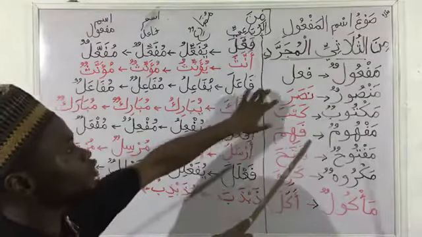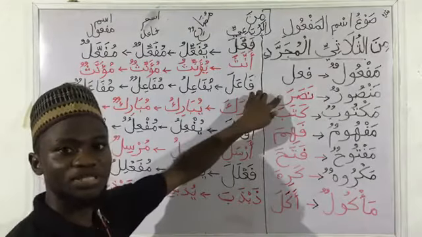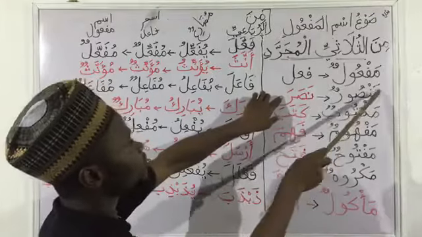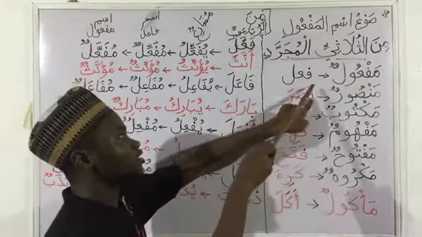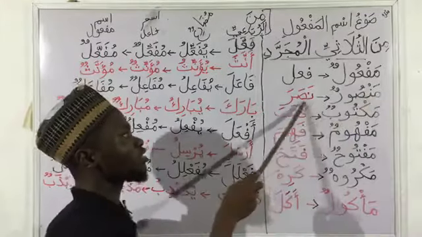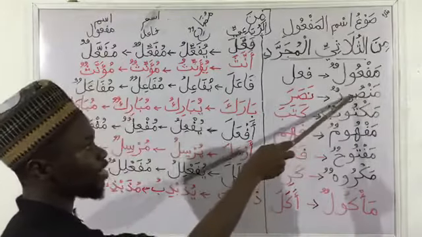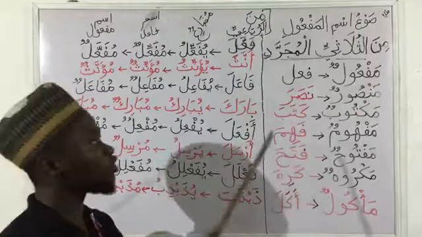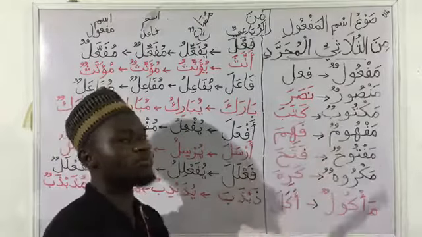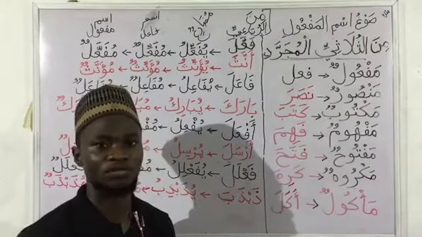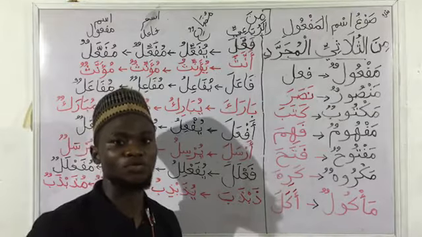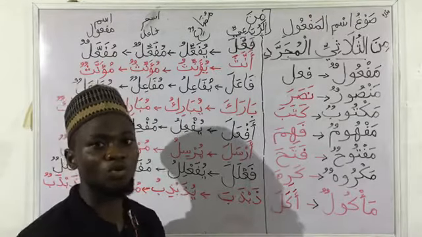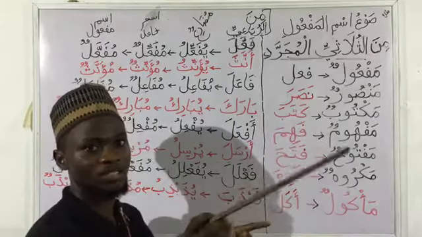So an example is nasara, which means he helped. Nasara, we add mim fatha to the nun. The fatha on the nun becomes sukun. Then we give our sod dhamma, we add waw, and then the ra, like we did for maf'ulun. So nasara means he helped. Then mansurun means the entity that was helped. So we hear the name Mansur. It means a person that was helped. So who will be defined here? Allah. That's the nonce here.